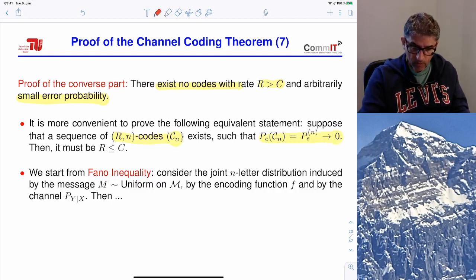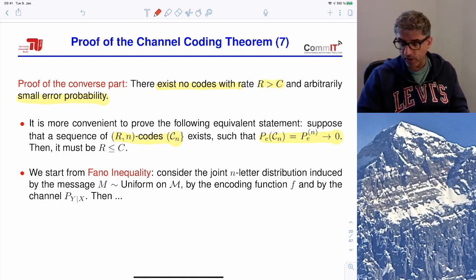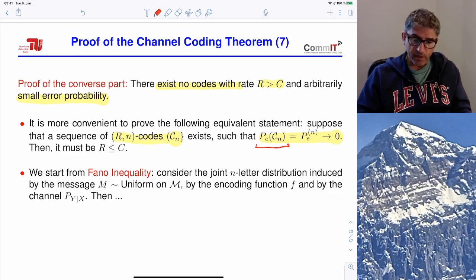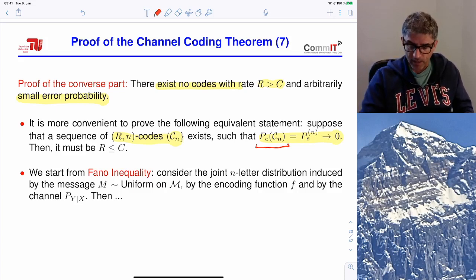And by the way, here we can even relax a little bit. Instead of considering maximal probability of error, for the converse, we can consider average probability of error, which is a relaxed constraint. So if no code exists with vanishing average probability of error, then for sure no code exists with vanishing maximal probability of error. So for the converse, we can relax the condition for achievability from maximal probability of error to average probability of error, and still get the converse we want.